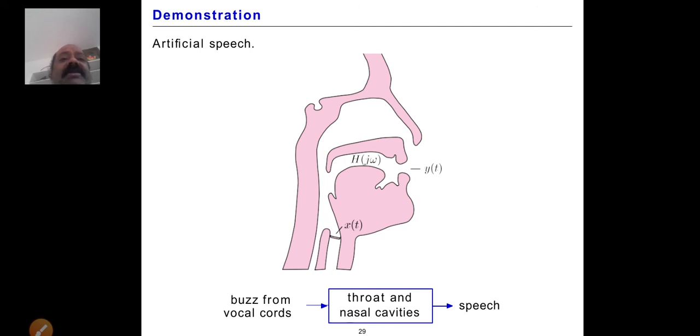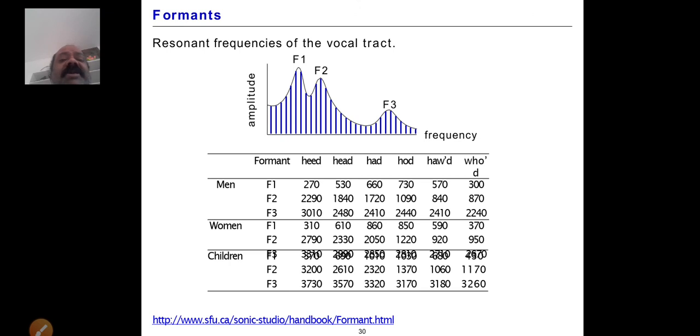This is artificial speech. So here you compare the resonant frequencies of the vocal tract. Just observe here the amplitude, how the variation is, if you take F1, F2, F3, for men, women and children, and the formants, just observe that. So here for the men you have F1, F2, F3.